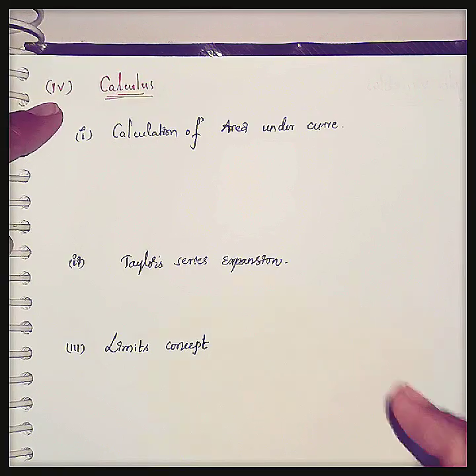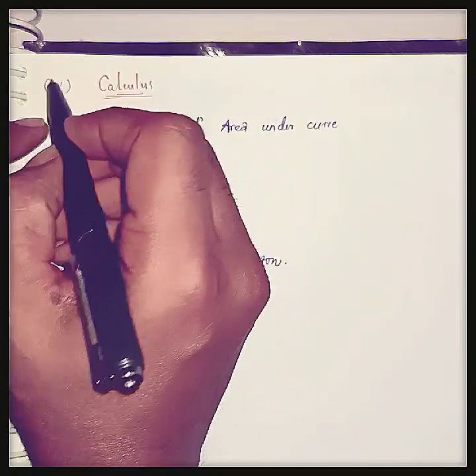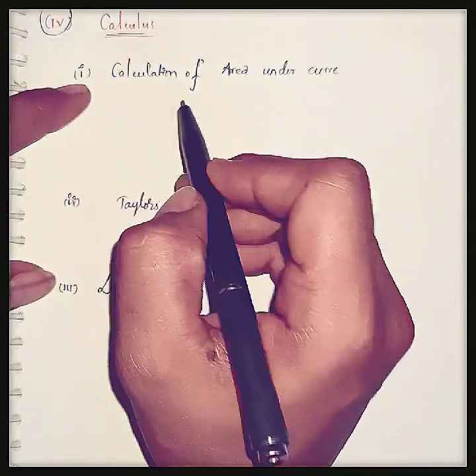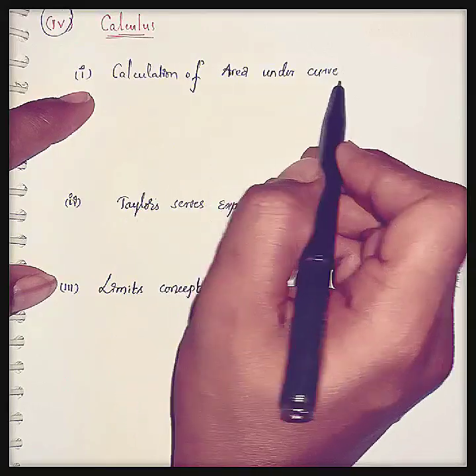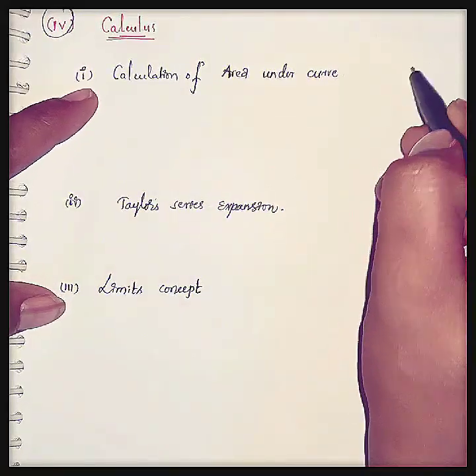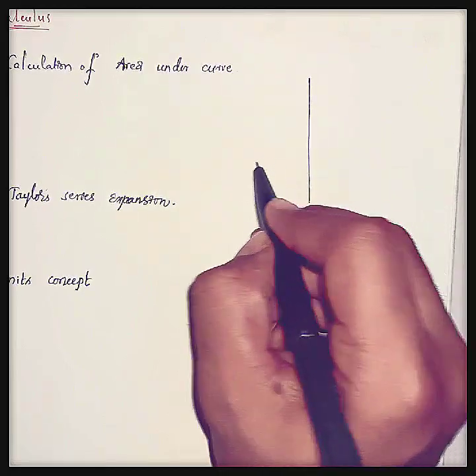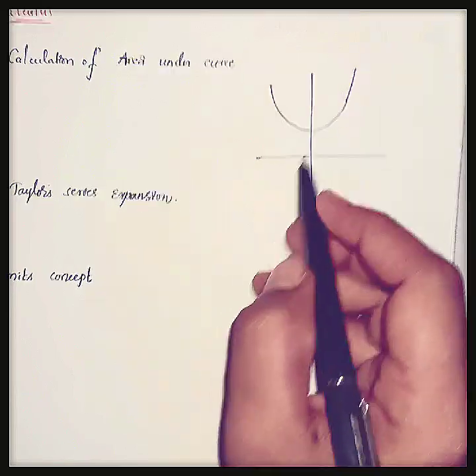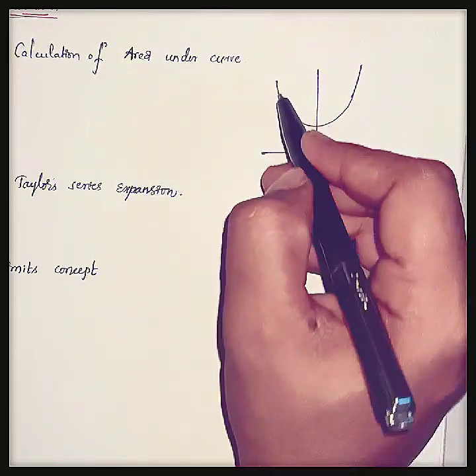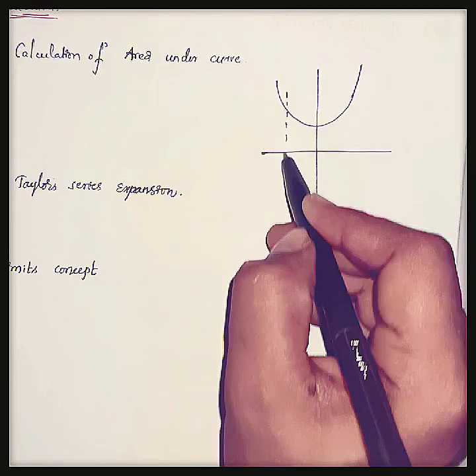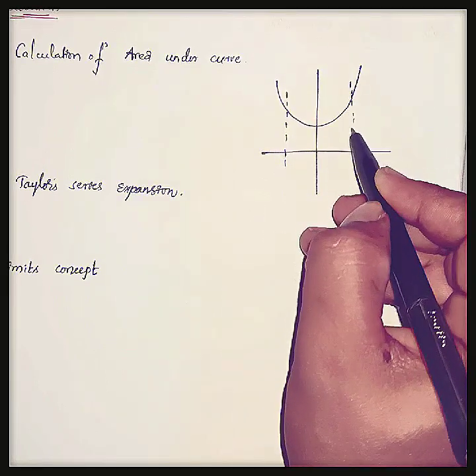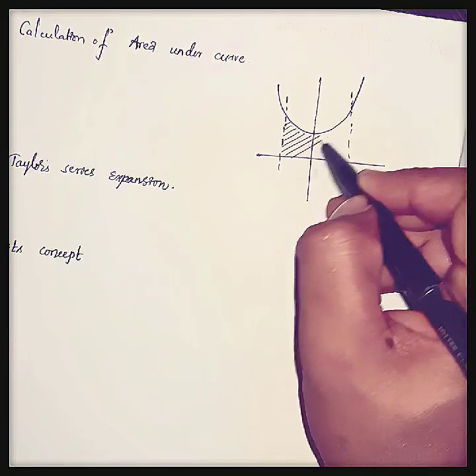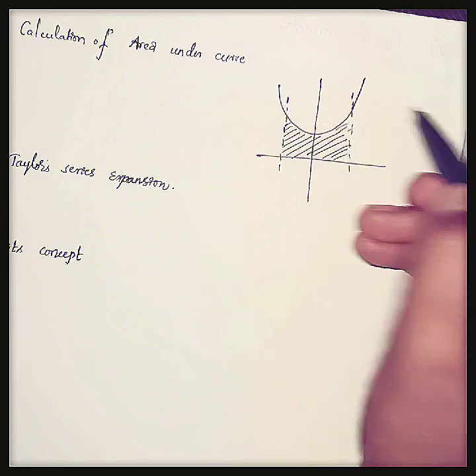And the next most important concept here is the fourth chapter, calculus. Here I will cover the most important topics. First one is calculation of area under the curve. Let us consider a curve is given like this, like a parabola or whatever it may be. Let us consider two other curves are given like this, and we should calculate the area under this curve with the help of the given curves.